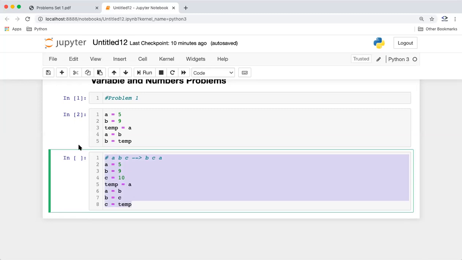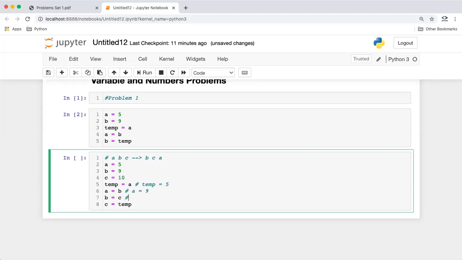But the problem statement says that we don't want to use any temp variable. So what we have done here is just store the value of A temporarily in temp, right? So temp will be holding the value 5 now, and then I say A equal to B. Because I know A is already preserved in temp, I can just overwrite the value of A. So A will now become 9.